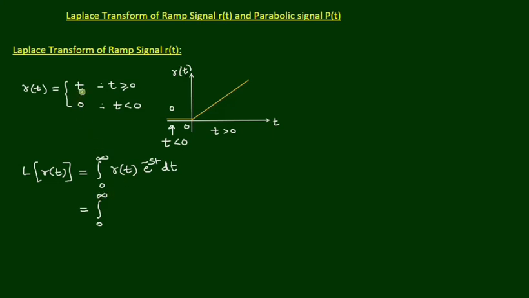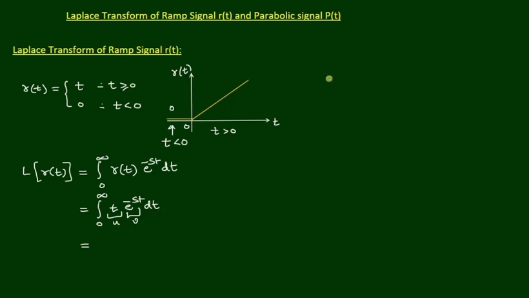For r of t in the positive axis the value is t, so t into e power minus st dt. This function has two parts, one is t and the second one is e power minus st. If we assume t as u and e power minus st as v, then it looks like integral from 0 to infinity of u into v dt.